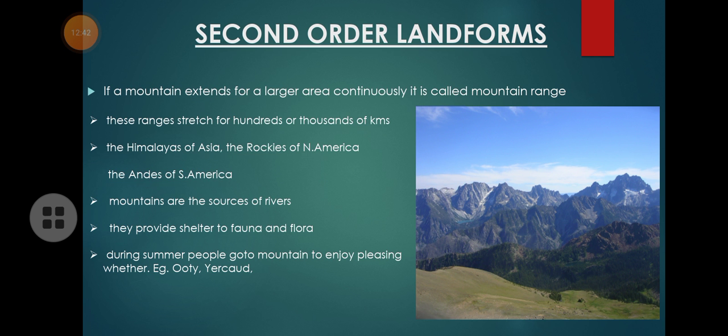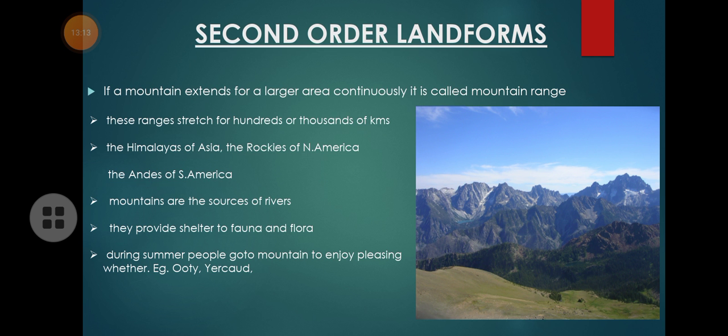The Himalayas are called a mountain range. It is not one single mountain. It is a huge group of mountains extended for thousands of kilometers. It covers several states of India. Then in North America there are the Rocky Mountains, and in South America there are the Andes mountain ranges. So these are mountain ranges.